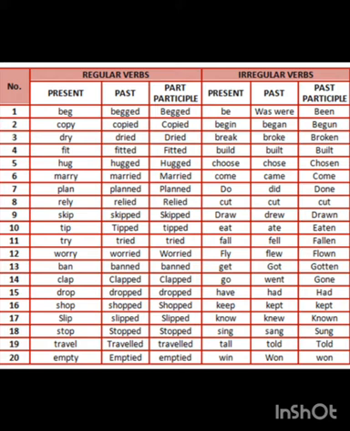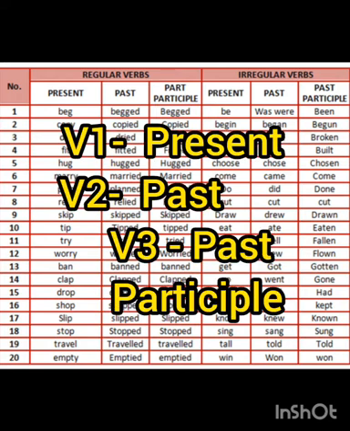Oops, one thing I forgot to tell you. Here you can see the heading as present, past and past participle. So the first column is present, and in the second one, irregular verbs, past participle is written. Correct. So present means here V1, past means V2 and past participle means V3. V1 means first form of the verb, V2 the second form of the verb and V3 the third form of the verb.